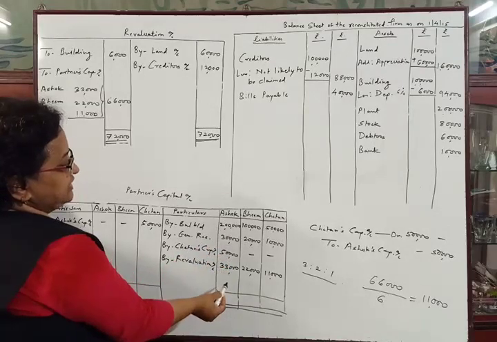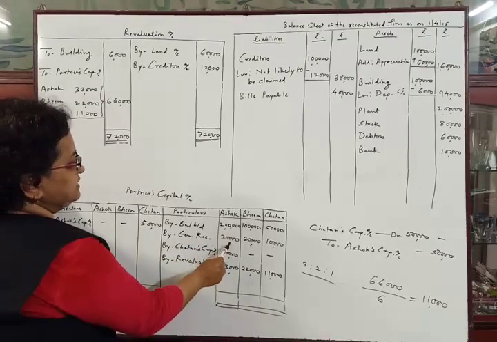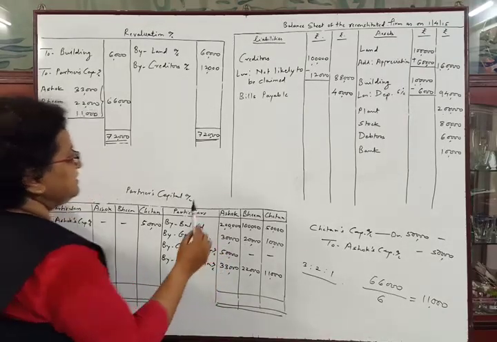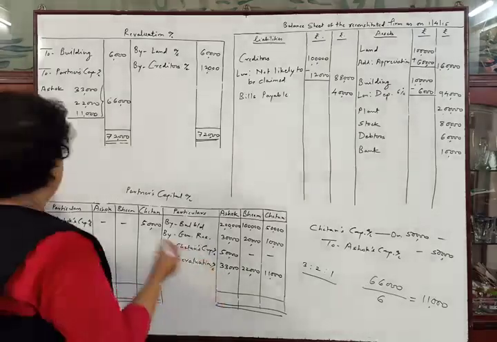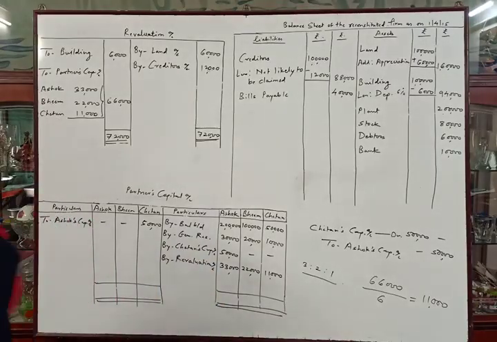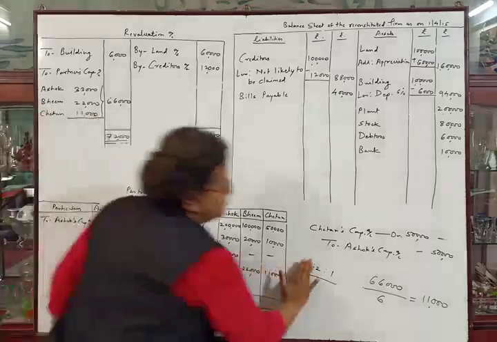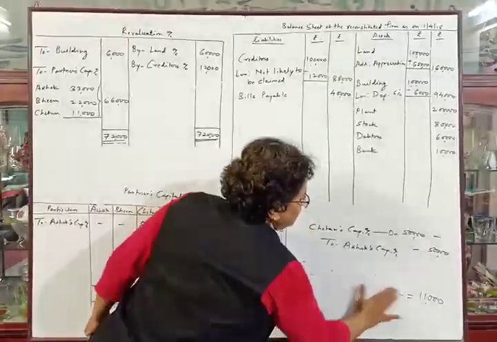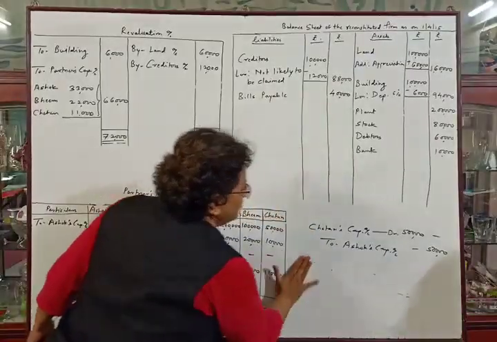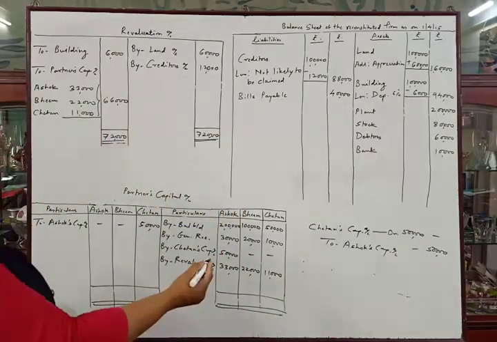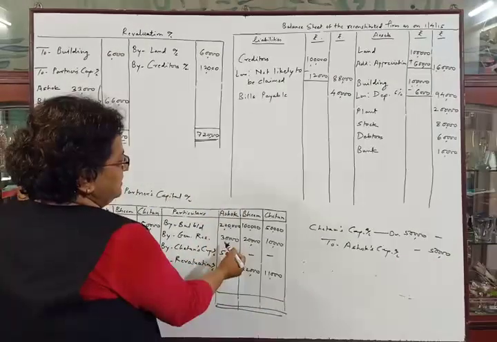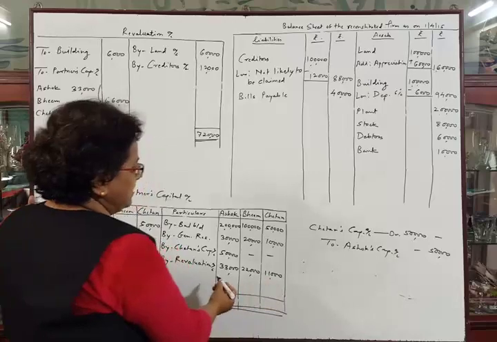Total of Ashok's credit side: 2 lakhs plus 30,000 plus 50,000 plus 33,000. 2 lakhs plus 30,000 plus 50,000 means 2 lakhs 80,000.